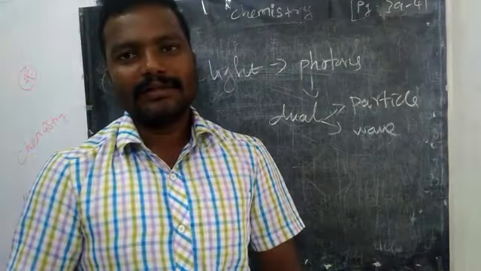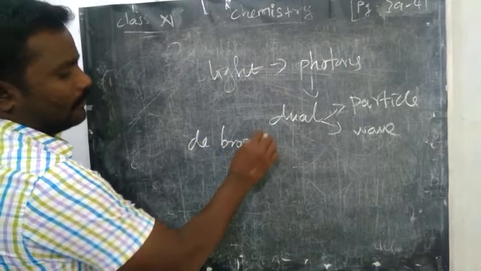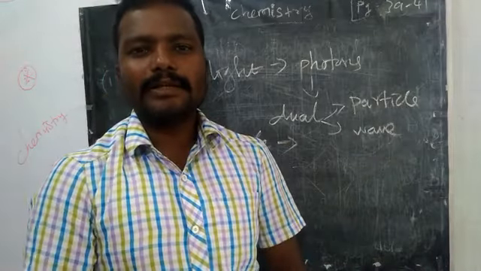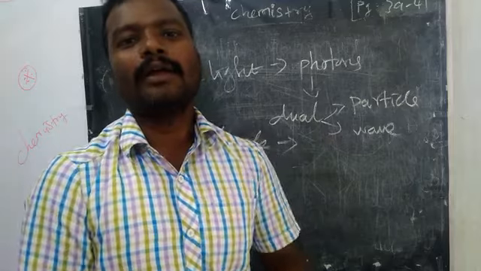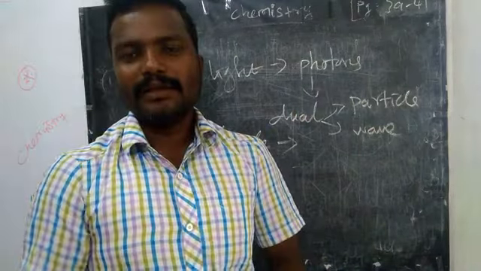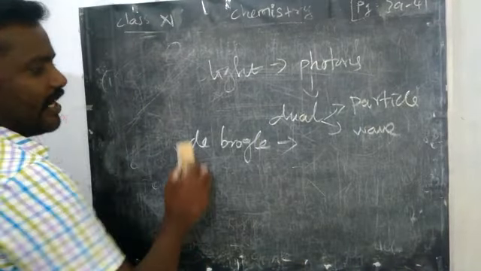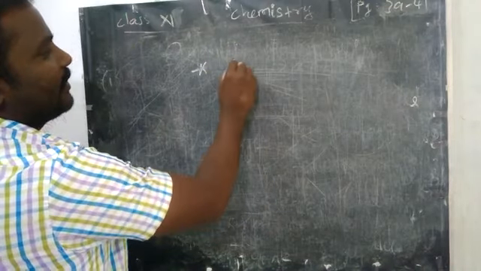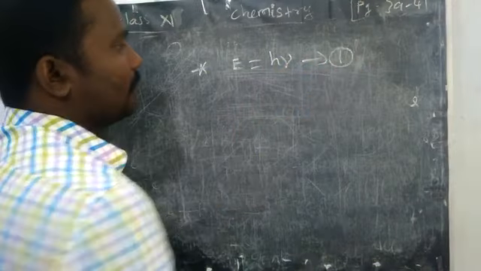Followed by him, the scientist de Broglie gave a new idea: not only light, but all things, particularly atoms or electrons, also have dual nature. That is explained by a certain mathematical relation. He has taken two rules. The first one is Planck's quantum theory, from which the equation E equals h nu is taken.